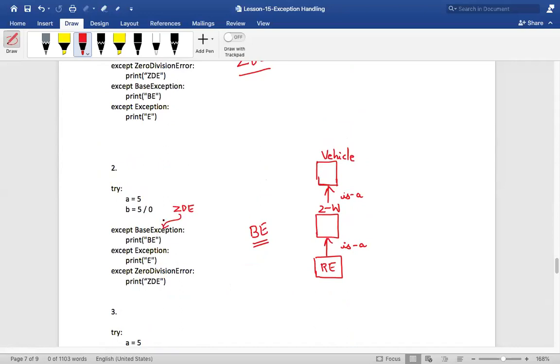Are you understanding? A kind of polymorphism. One entity, but it can have different forms. Yes or no? Are you understanding? One entity, but it can support different forms. Understood or not? So ZDE, that is ZeroDivisionError, is a BaseException. So it is actually satisfying here.